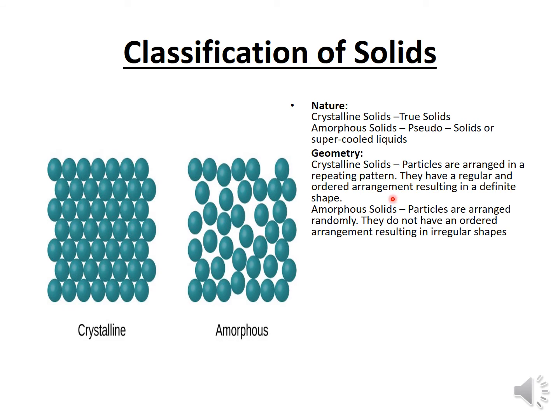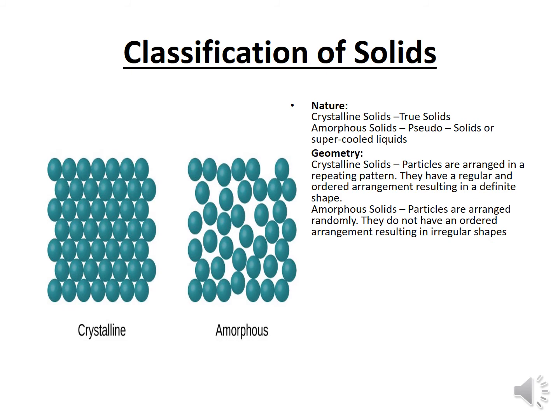Geometry. In a crystalline solid, particles are arranged in a repeating pattern. They have a regular and ordered arrangement resulting in a definite shape. What is the meaning of that? Did you observe sodium chloride, common salt? It has a crystalline structure.